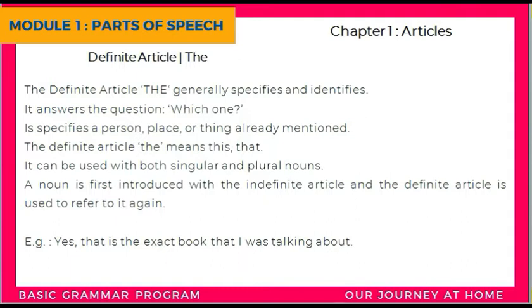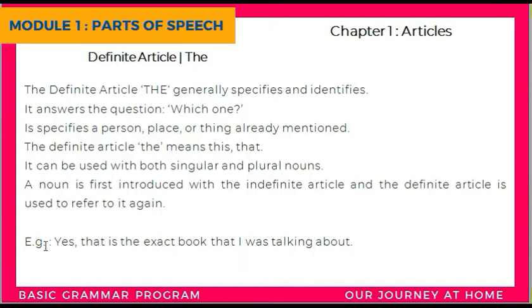What is a noun? A noun is a naming word. We are going to learn that in chapter 2, but for a simple definition, a noun is a naming word. Any name of a person, place, animal, or thing is considered a noun. A noun is first introduced with the indefinite article, and the definite article is used to refer to it again. Okay, so how is that relevant?